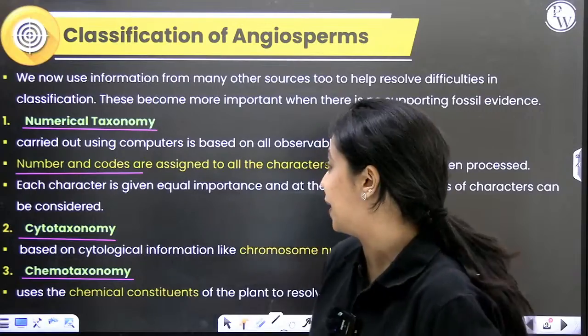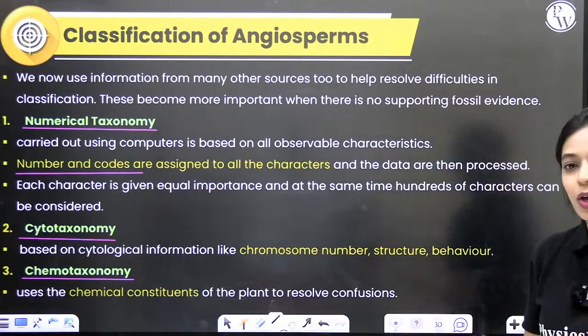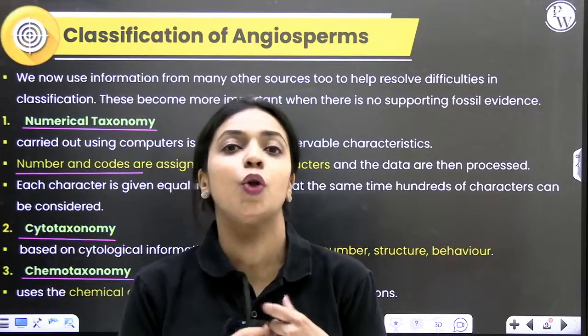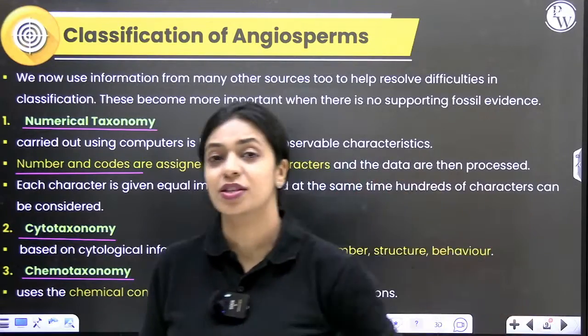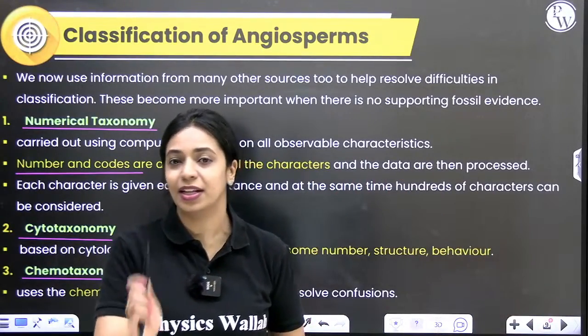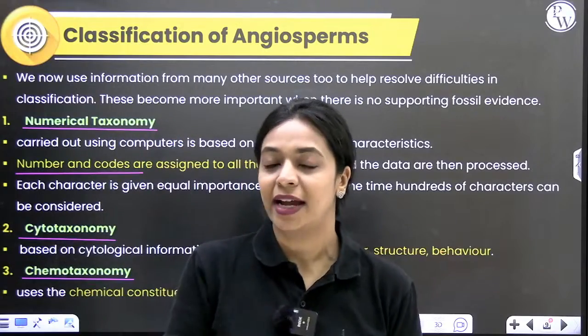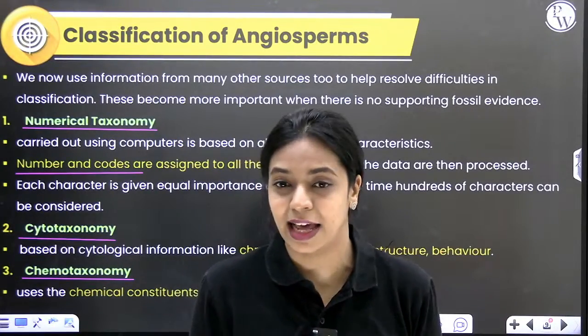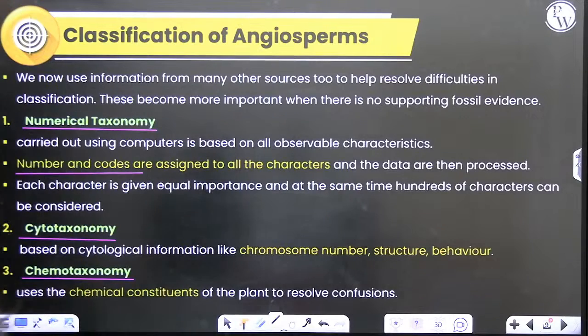So that is what we call numerical taxonomy. Over here, the advantage is that simultaneously you can consider a lot of characters. Thousands of characters, hundreds of characters can be simultaneously considered, and at the end you will get a percentage of similarity between two different plants, and that will help you in classification. Alright, now I hope it is clear. Any doubts here?